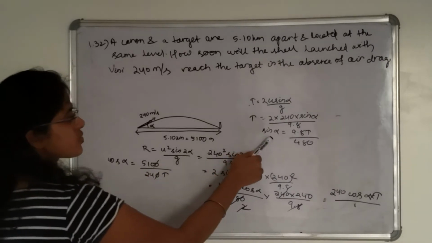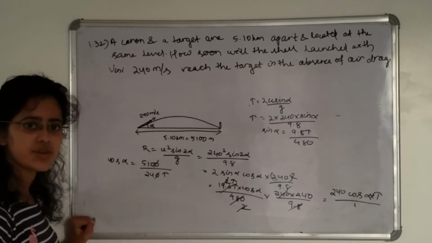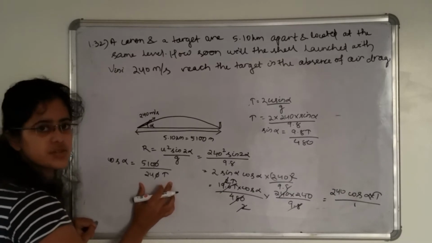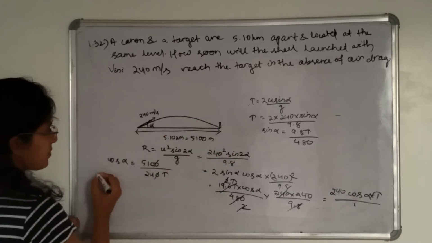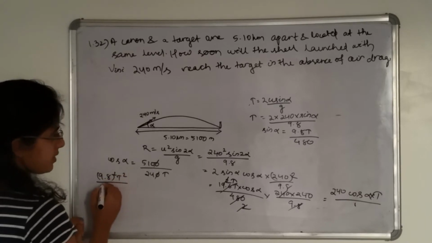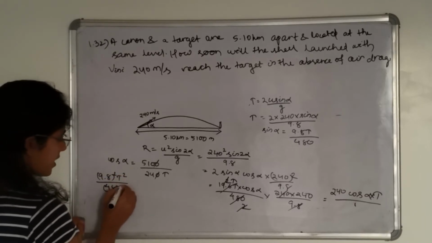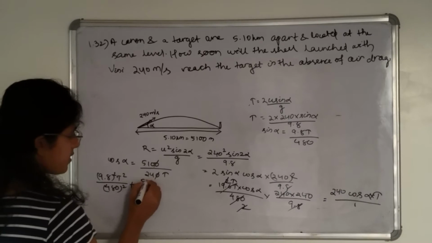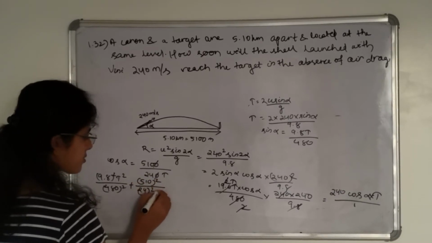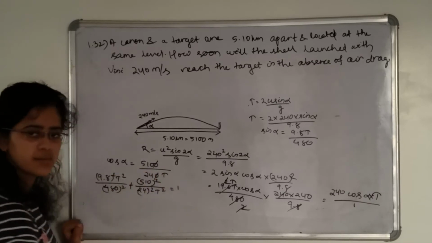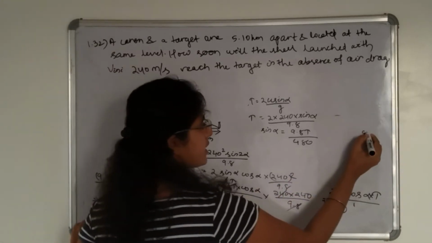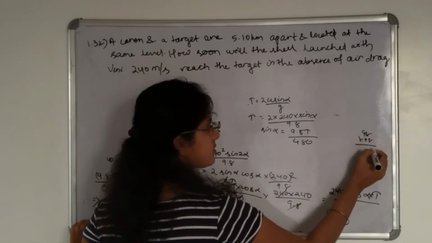We know that sin square alpha plus cos square alpha is equal to 1. Square of this plus square of this is equal to 1. So square of this is 9.8 square t square divided by 480 square plus 510 square divided by 24 square t square is equal to 1. So this will be how much? 98 into 98.